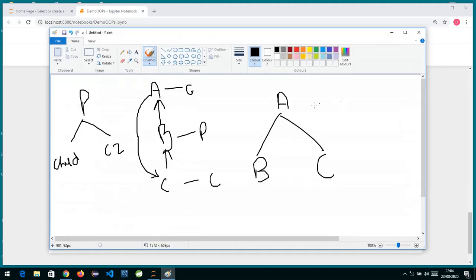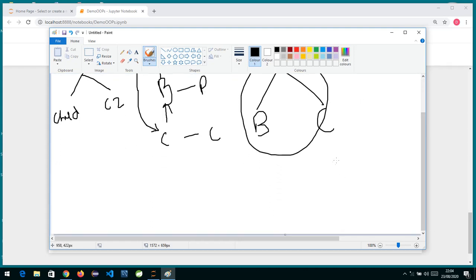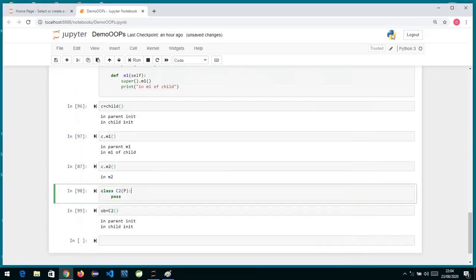See, this is multi-level, this is hierarchical. Then what is multiple? So multiple means basically we have A and B, and from A and B you have a child called C. C is inheriting, or C has got two parents, A and B. This thing is called multiple. So in Java it's directly not allowed, but in Python it's allowed.